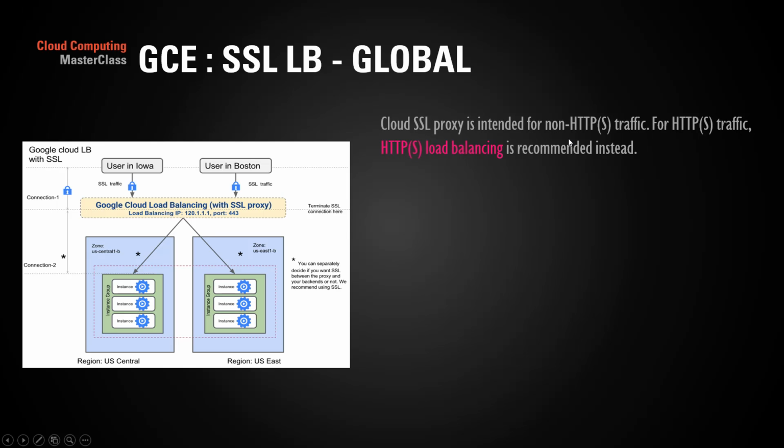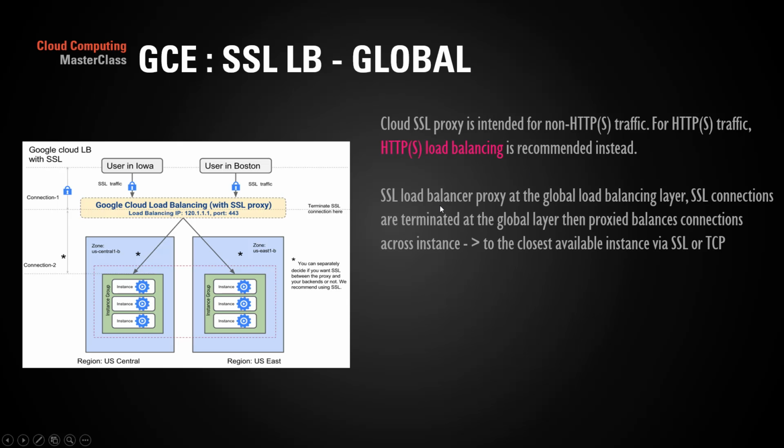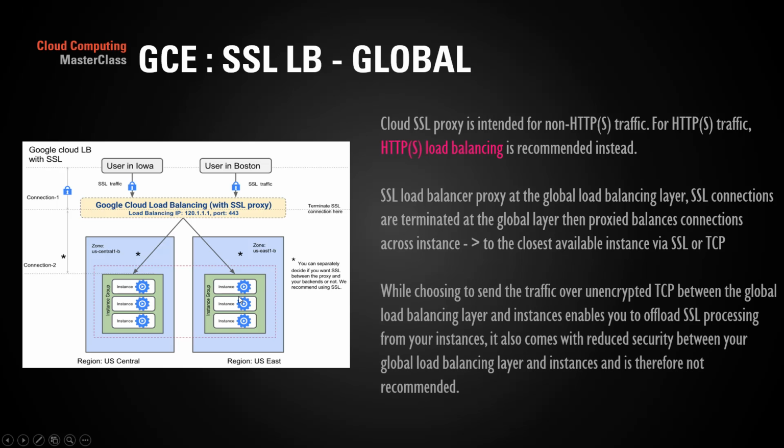SSL proxy is intended for non-HTTP traffic. For HTTP traffic, you just use the HTTPS load balancer. SSL proxy load balancer works at the global load balancing layer, so this is again a global load balancer. SSL connections are terminated at the global layer and then proxied over to the instances across the backend via SSL or TCP in the backend.